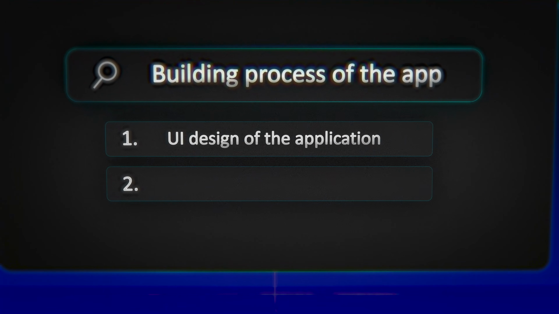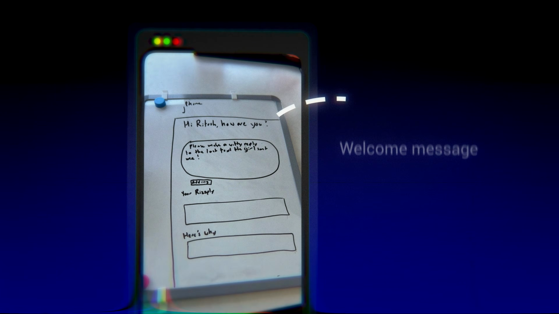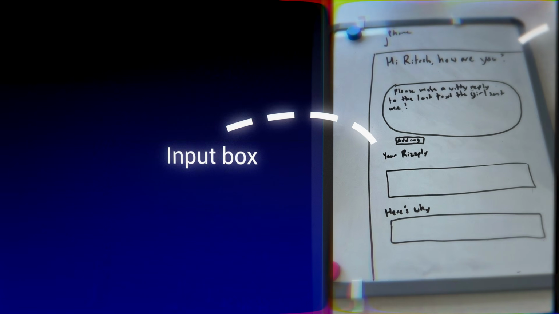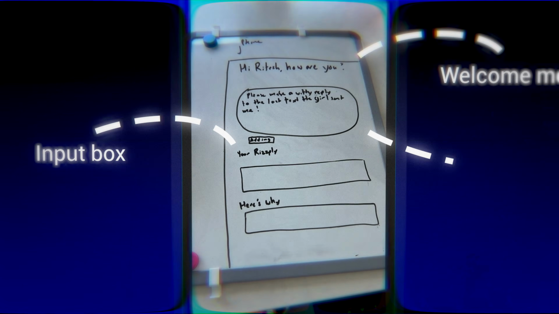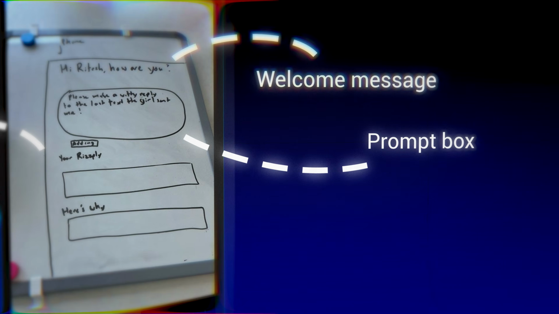First will be UI design. So for UI design, I'm imagining that we keep it simple. We have a welcome message at the top and then an input box where a user can add a screenshot of their conversation on whatever dating app, as well as a prompt where the user can let the AI know, hey, I want the reply to be witty or funny or direct.